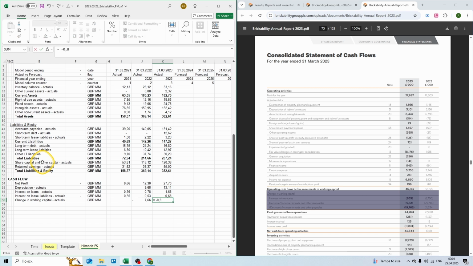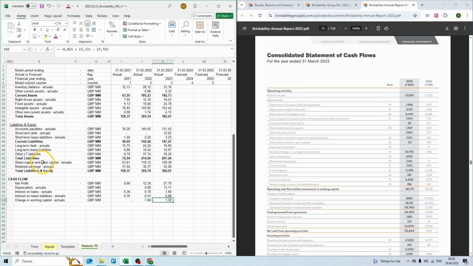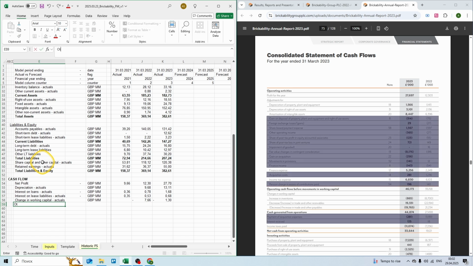Do the same for 2023. Let's speed up. And now we want to have other operating cash flows. We have a lot of minor items. I suggest we compile them together. And let's speed up and enter all the minor items.